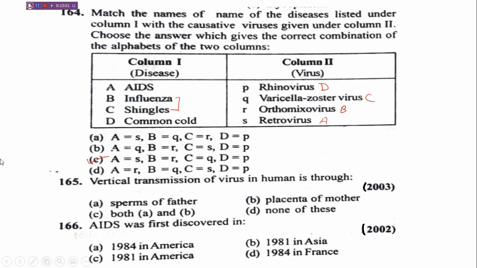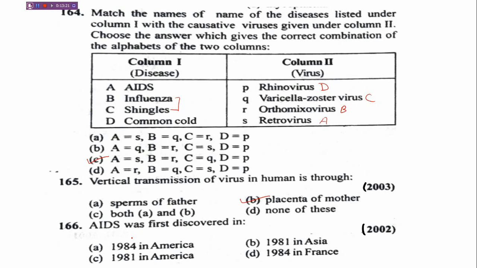Now moving ahead to the next question. Vertical transmission of virus in humans is through option A, sperms of father, B, placenta of mother, C, both A and B, D, none of these. So the correct answer is B, placenta of mother.